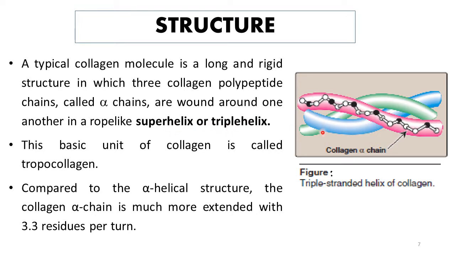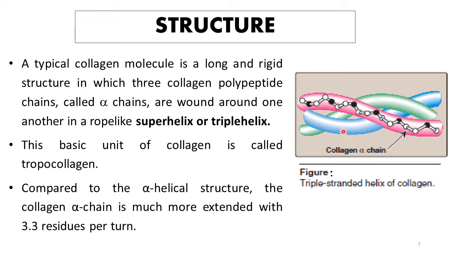So as you can see in this figure, there are three polypeptide chains which in the case of collagen are known as collagen alpha chains. And these three alpha chains are wound around each other in the form of a triple helix. Why triple helix? Because three polypeptide chains are involved, and this triple helical structure resembles the structure of a rope.